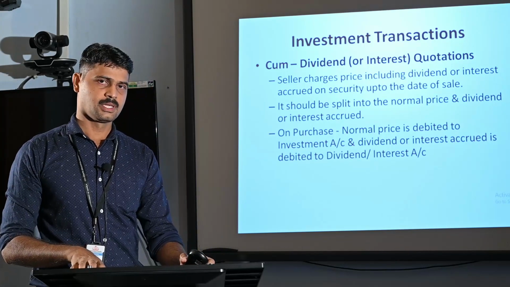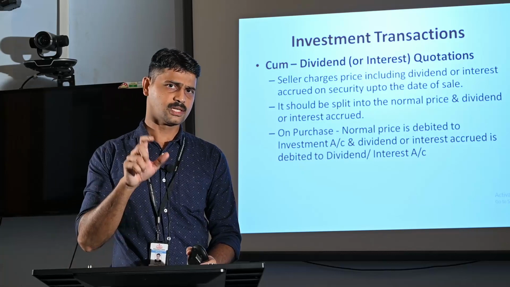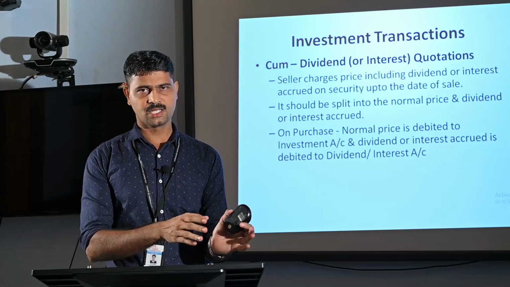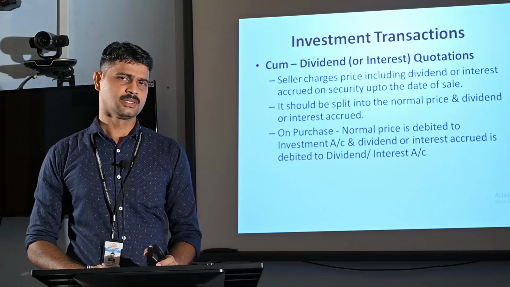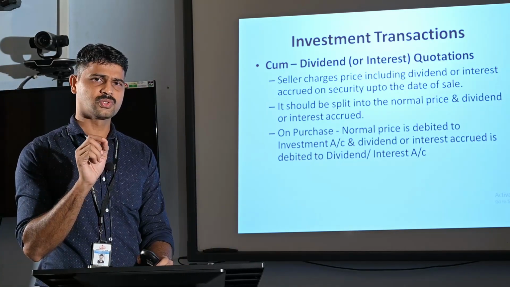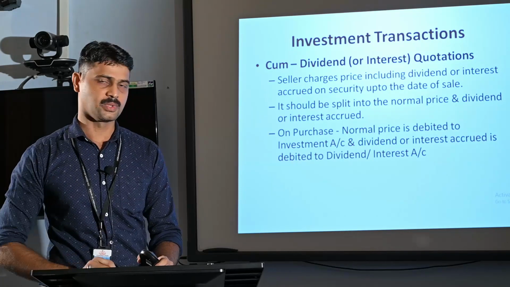So, on 1st June of that year, after 31st March, there will be 2 months, April and May. So the interest for 2 months is already due on that security.